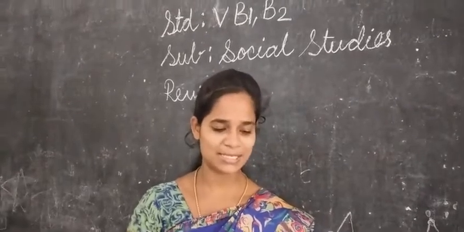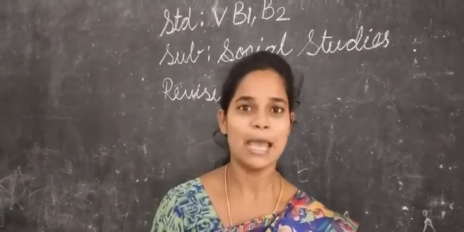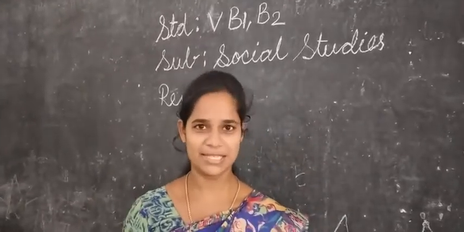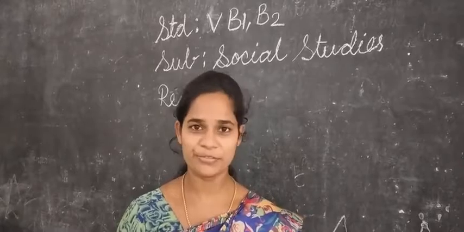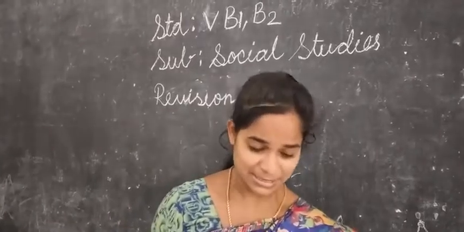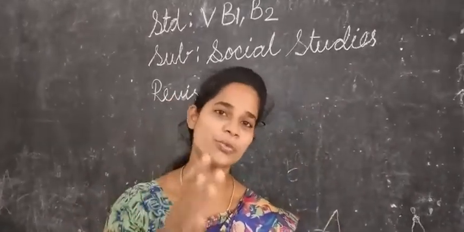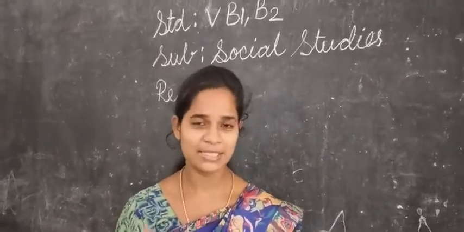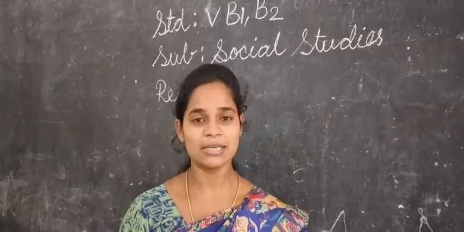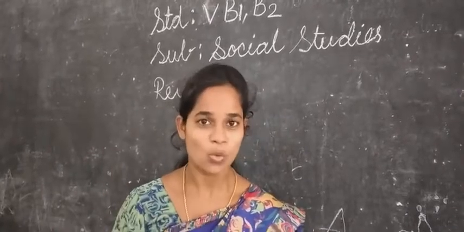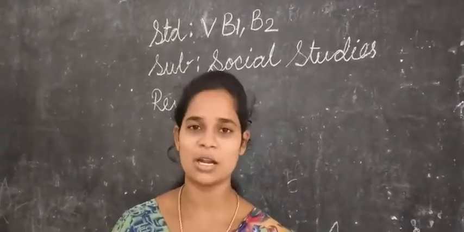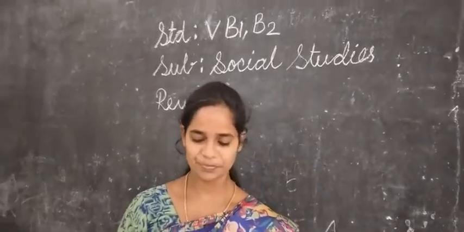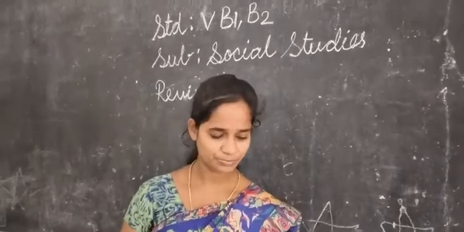If you go to the next lesson, what's the next lesson title? Parallels and meridians. This we have also revised and we have written a test. This lesson says about the North Pole, South Pole, equator, how the equator divides the earth, how the earth goes around the sun, and what changes take place. All that we read in this lesson. Yes or no?